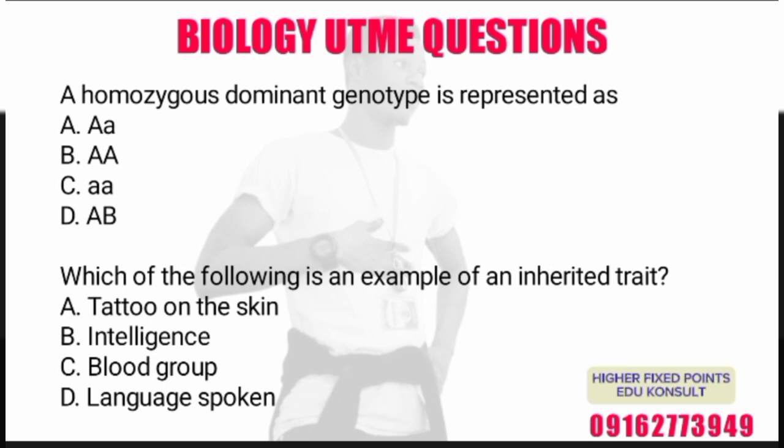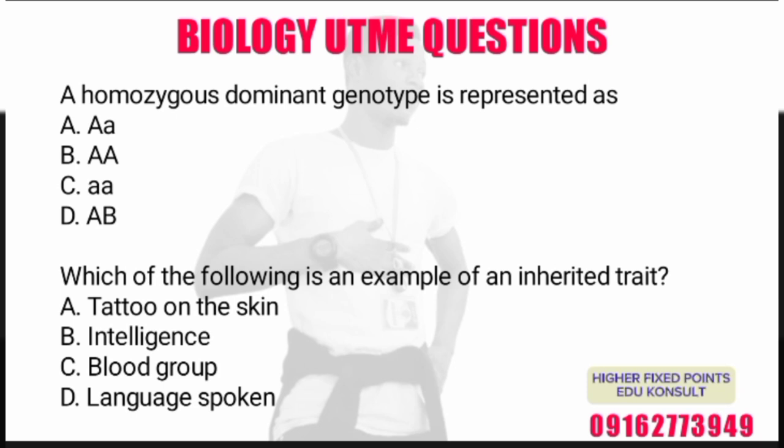A homozygous dominant genotype is represented as A, that is capital letter A. The correct option there is AA. B, oh yes, that is the correct one. So AA is the homozygous dominant genotype. Genotype, that is AA. Exactly.